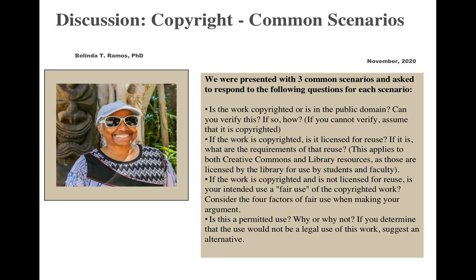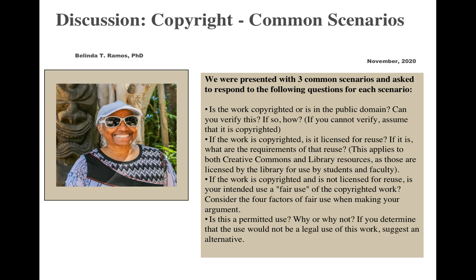If the work is copyrighted, is it licensed for reuse? If it is, what are the requirements of that reuse? And this applies to both the Creative Commons and library resources, as library resources are licensed by the library for use by students and faculty. If the work is copyrighted and not licensed for reuse, is the intended use a fair one of the copyrighted work? And there are 4 factors to consider when determining whether or not something is fair use.